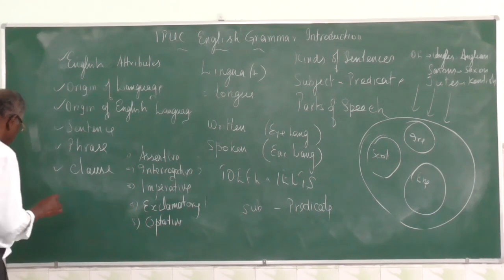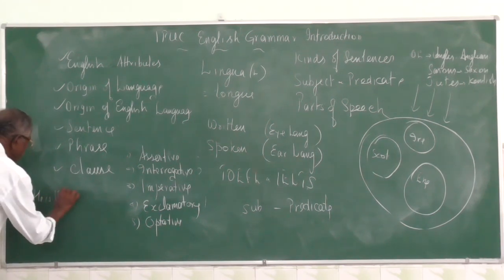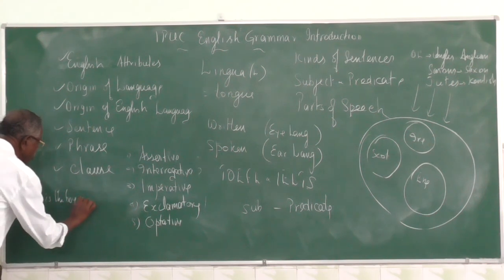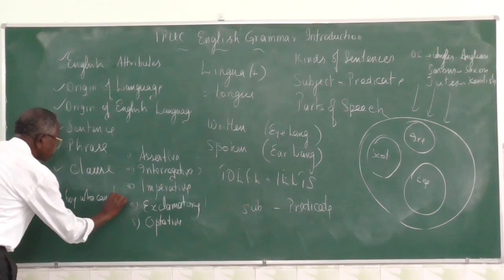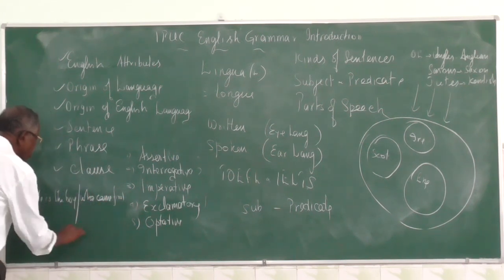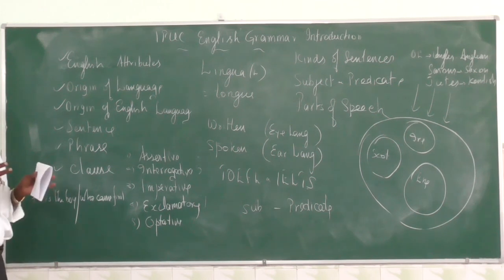See, for example, he is the boy who came first. In this sentence, there are two parts. He is the boy, and this is a clause. In 10th early, you have studied dependent clause and independent clause.